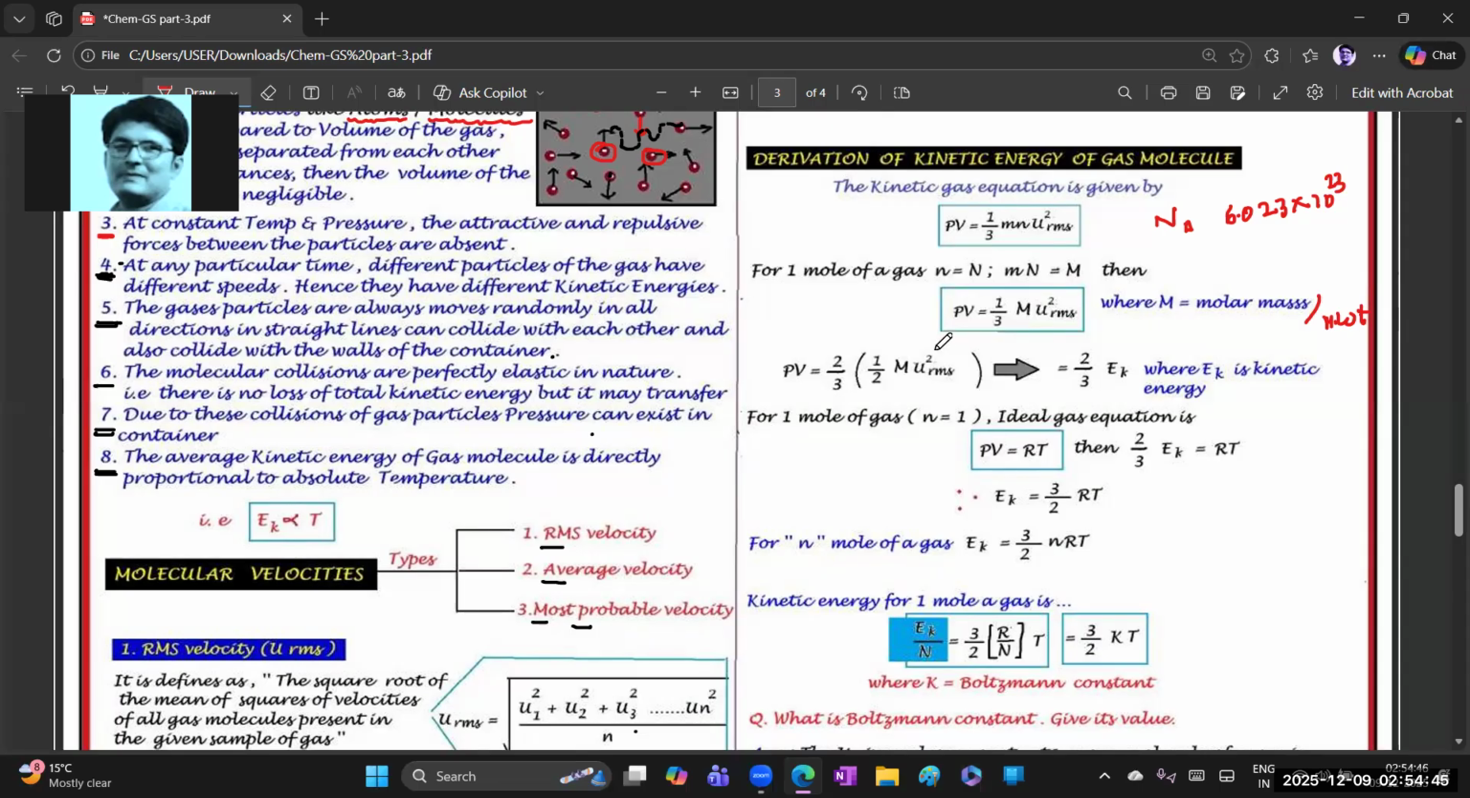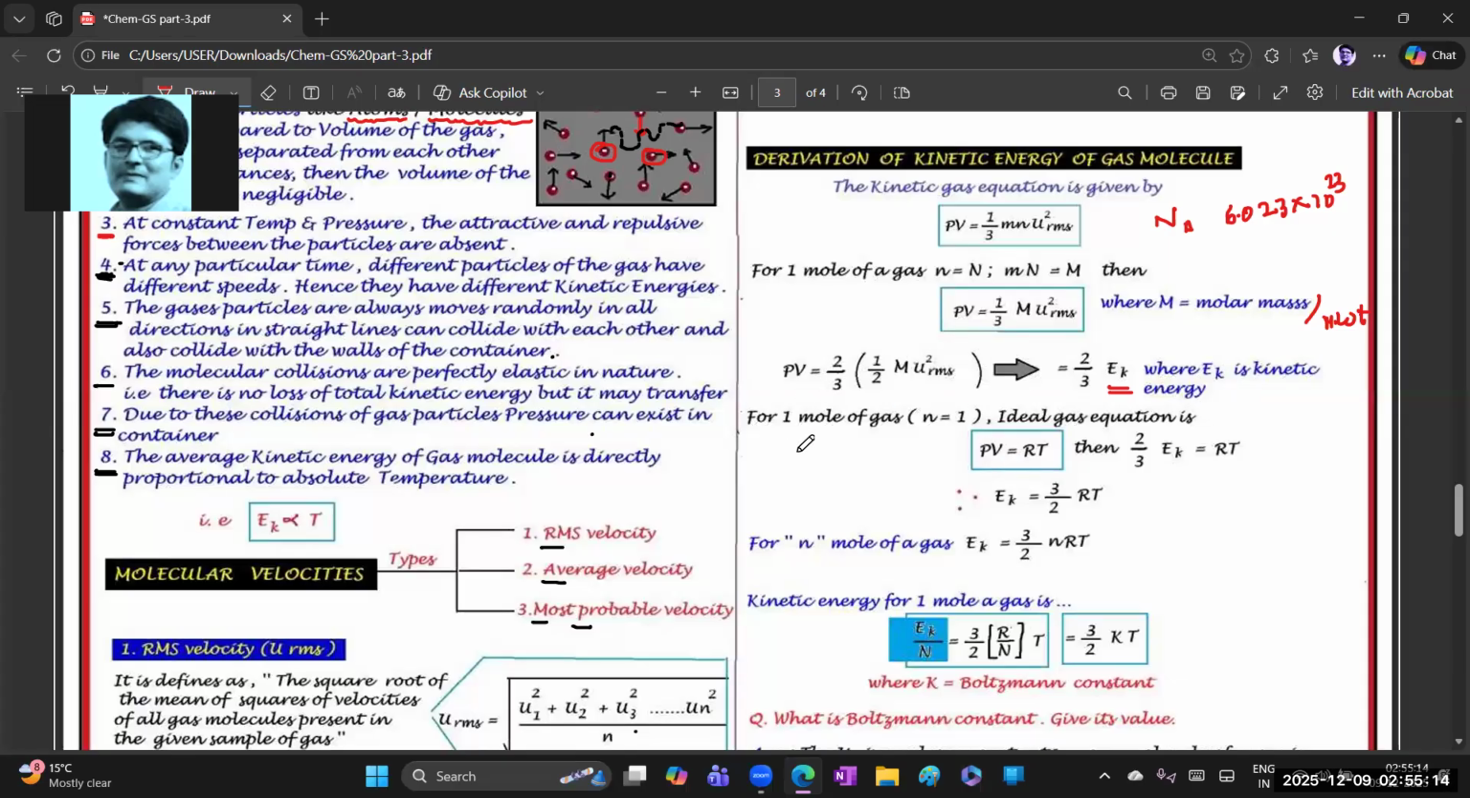Like half mv square is kinetic energy, here we are taking gaseous molecules, so u_RMS square. So it looks like that kinetic energy. That's why, instead of writing that bracket part here, I wrote EK, which means kinetic energy. So then PV is equal to 2/3 into EK, where EK is nothing but what? Kinetic energy. Okay. So for 1 mole of a gas, how did we write the ideal gas equation?